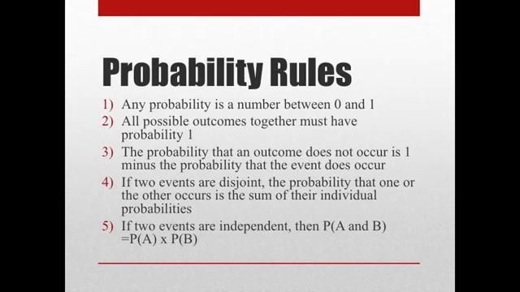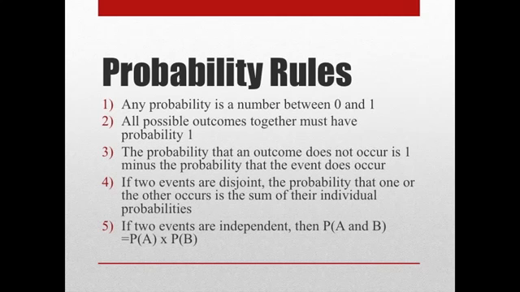Probability rules. Rule one: any probability is a number between 0 and 1. The second rule: all possible outcomes together must have probability 1. The third rule: the probability that an outcome does not occur is 1 minus the probability that the event does occur. The fourth rule: if two events are disjoint, the probability that one or the other occurs is the sum of the individual probabilities.